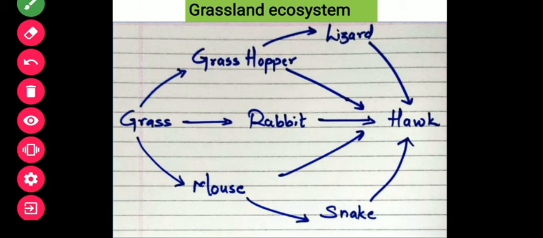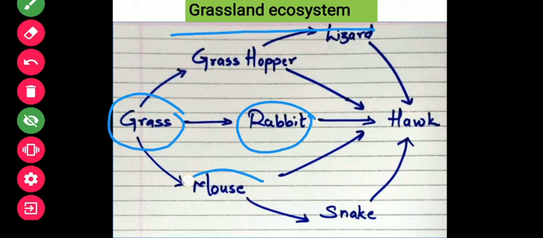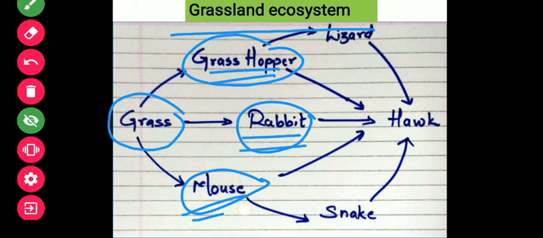See, the grassland ecosystem, as I explained to you, grasses will be dominant here. Grass is the primary producer, not only for a single kind of animal but for different ones. So it is taken as a food source or energy by grasshoppers, by rabbits, herbivores, and even a mouse.